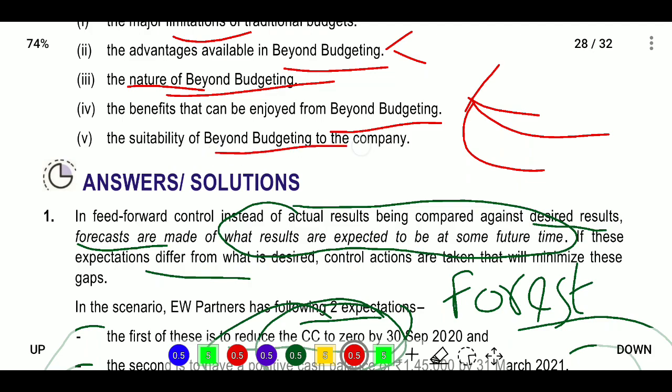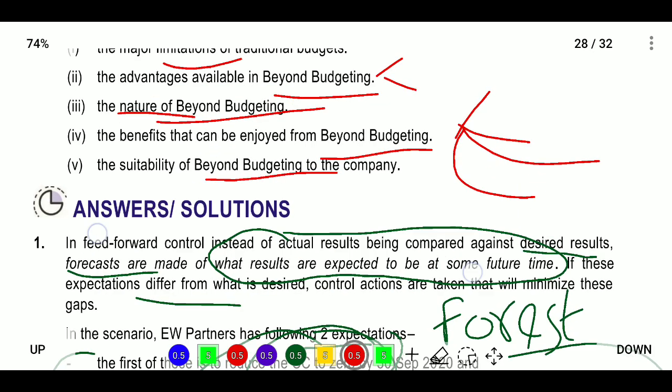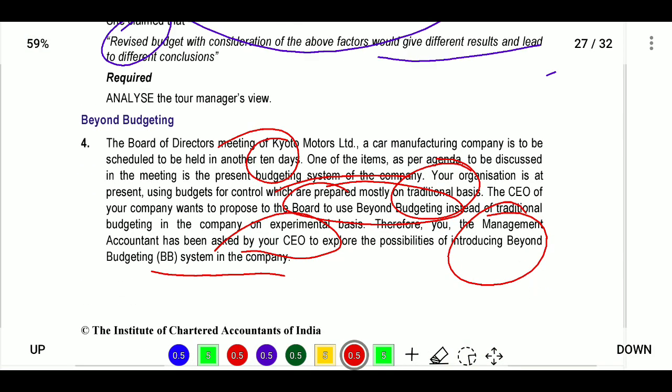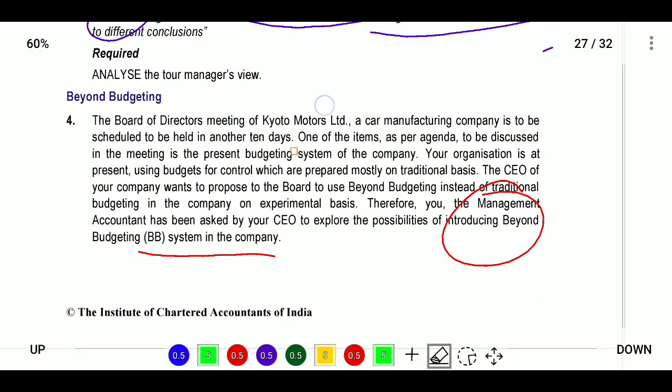Next, suitability of beyond budgeting for the company. Now, what is the company? It is a company in the automobile industry. So Kyoto Motors Limited means the automobile industry. In automobile industries, if you use traditional budgeting you are using the old way, so it is required to adapt to the new.